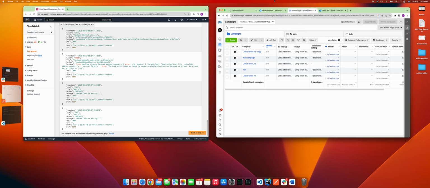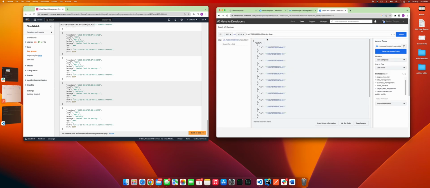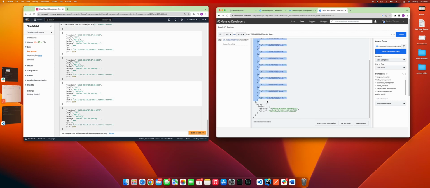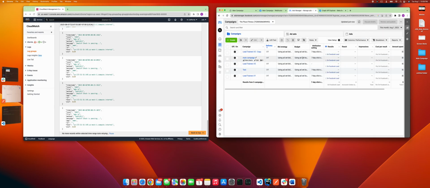Another example, here's Place Fitness Ads Manager, which I do have set up with the ad rules engine. If I go to Graph API Explorer, I can see here, these are all of the ad rules. So I would expect if I were to change one of these items, it would ping my endpoint.